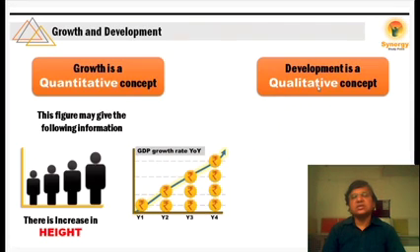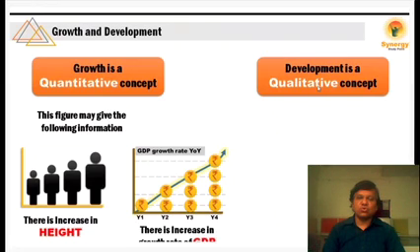This is an increase in the GDP, right? In the first year there was some GDP. In the second year you can see the GDP is increasing. In the third year GDP is increasing more. So the quantity is increasing, and we're talking about growth. So there's an increase in the growth rate of GDP.